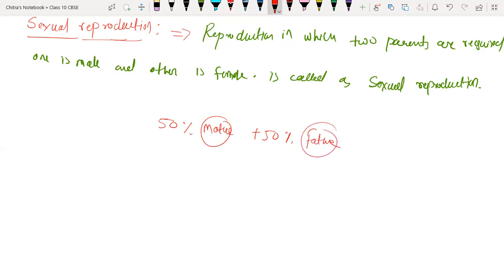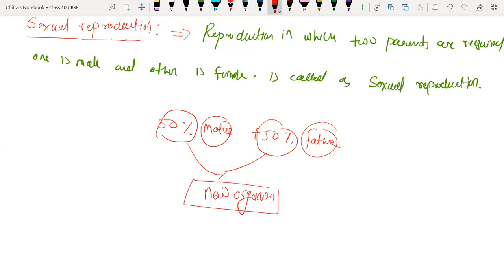Both contribute 50% of characters to form the new organism. So the new organism is more advanced, because 50% of characters from each parent are contributed. That's why the new generation is more advanced and more adaptive than the previous one.